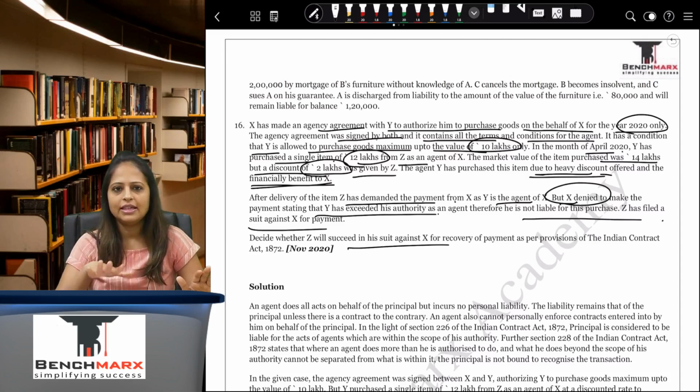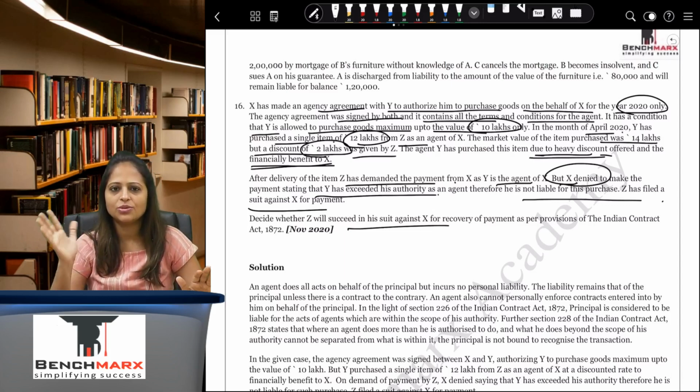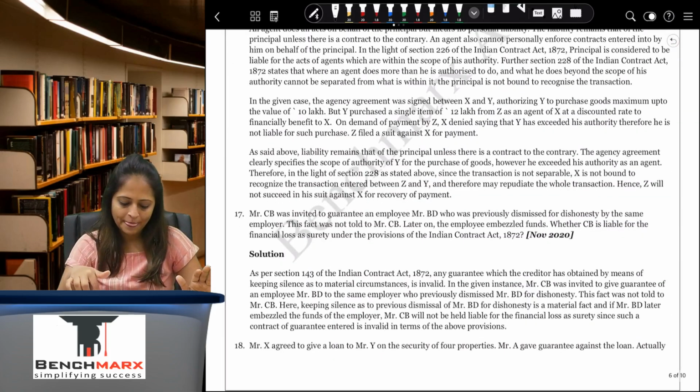So in this case, Z will not succeed against X because the agent has acted outside the scope of authority. So if he has to recover anything, he'll have to recover it from the agent himself.